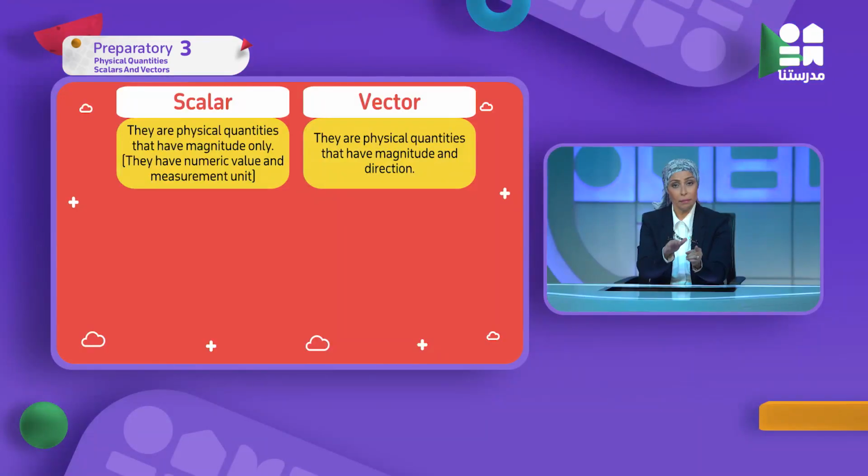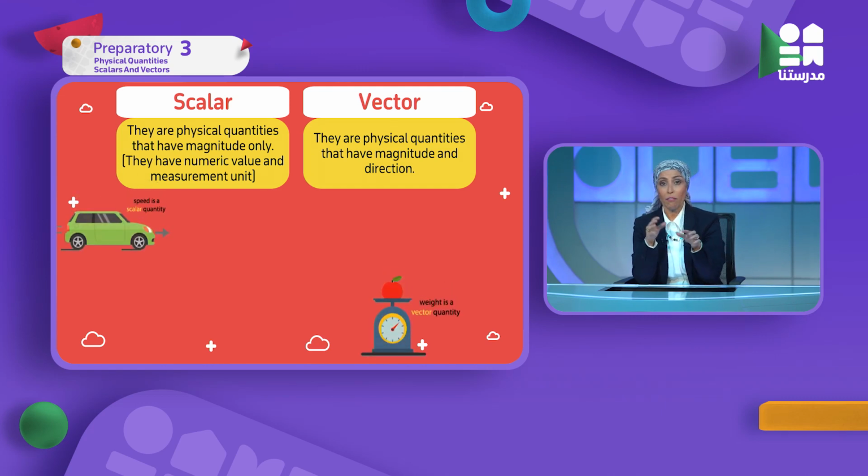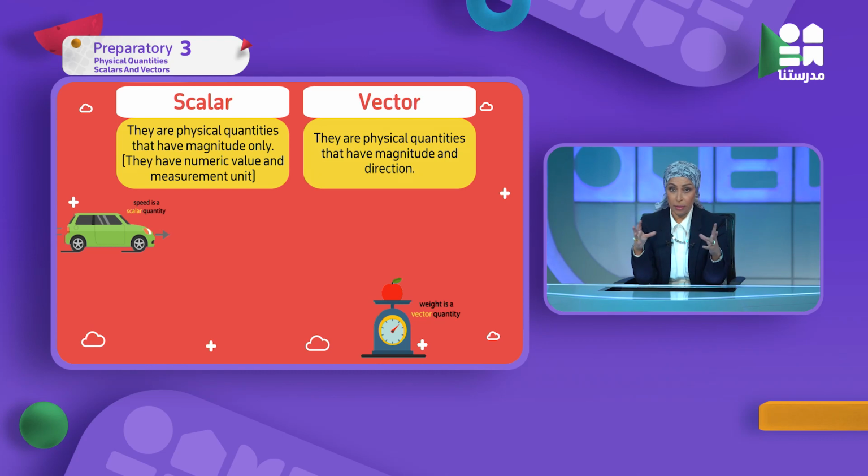What about the vector? It is a physical quantity that has magnitude and direction. I can't describe it unless I also add the direction. Magnitude and direction, so vector. Magnitude only, scalar. What's meant by magnitude? Only a number with a unit.